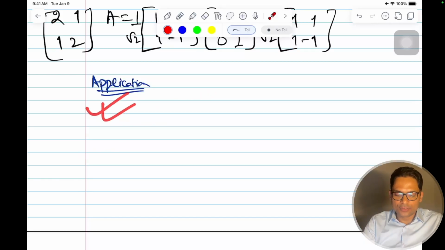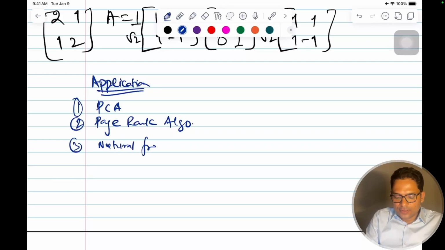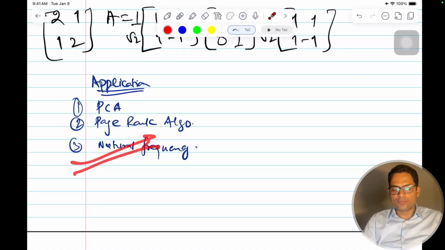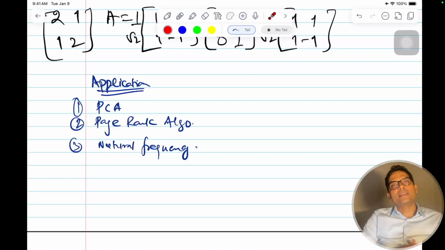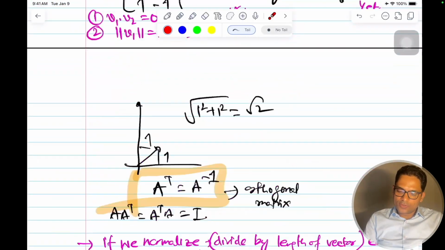I hope the applications are clear. So PCA, the page rank algorithm, and structural engineering for finding natural frequencies. Those will be their eigenvalues. We'll design the bridges accordingly: in which direction the natural frequency lies, so that I can design it so that it doesn't lie in the natural path of the wind, so that it doesn't amplify the vibrations and cause resonance. So these are the applications. That's all here.